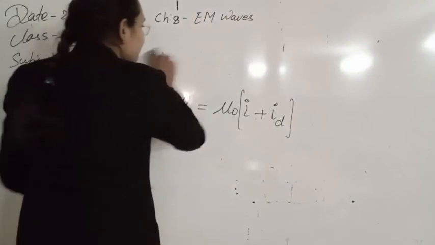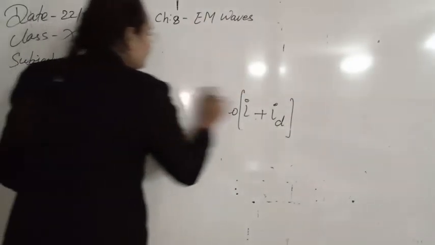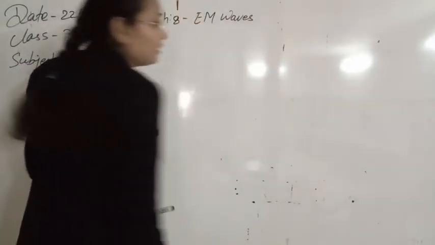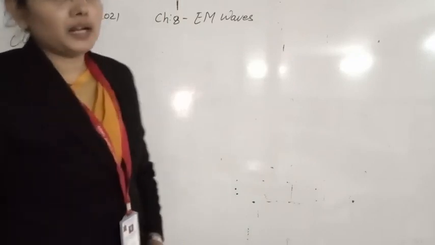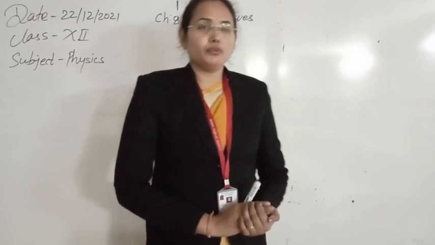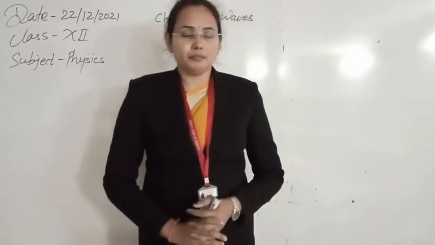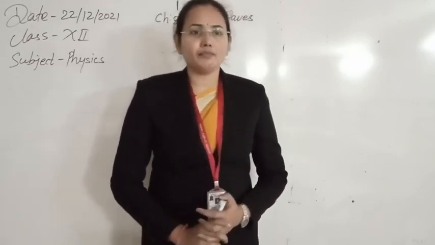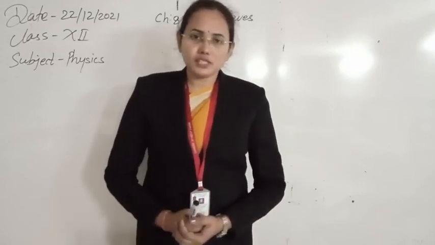Maxwell has done a remarkable job in the electromagnetic wave, because if you see the nature of light, the first electromagnetic wave that we were seeing was visible light already.